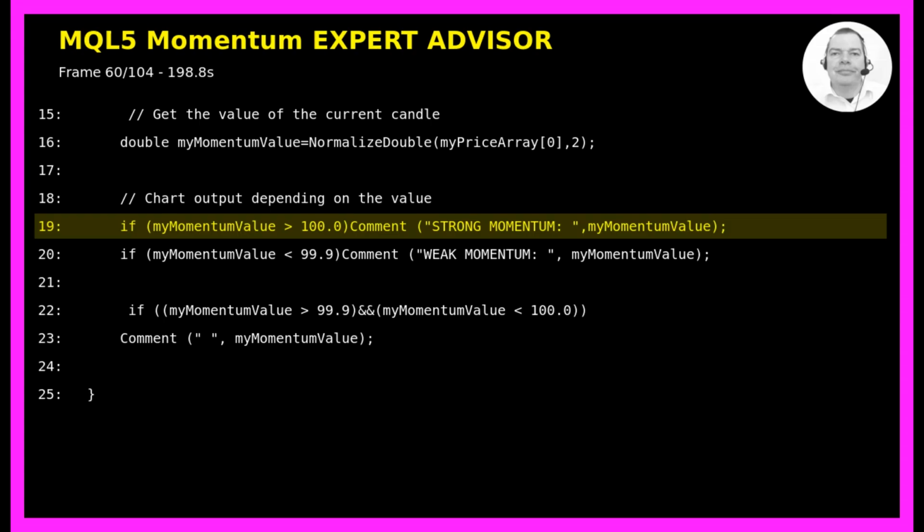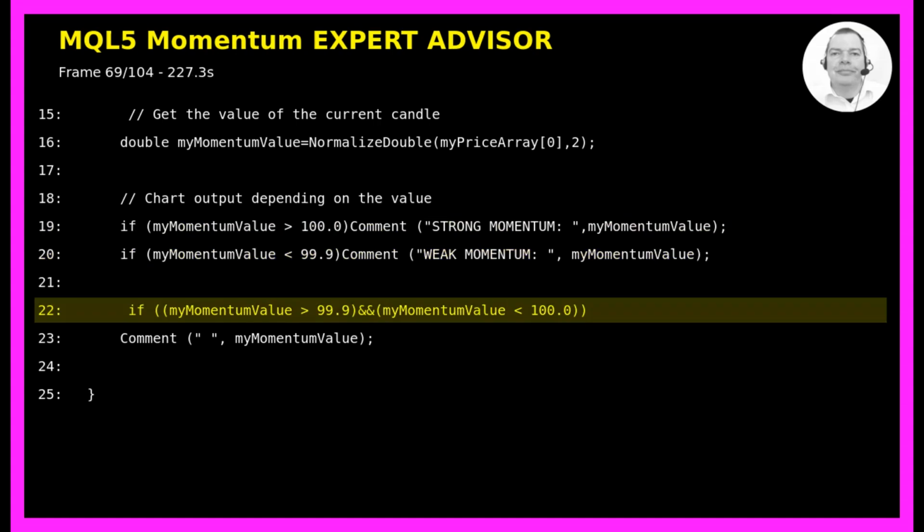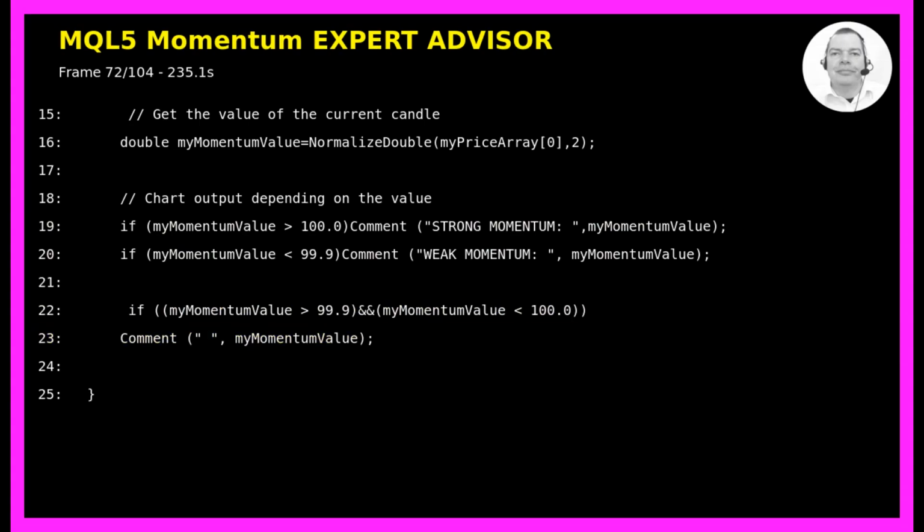Finally, we display the momentum information on the chart using the Comment function. This function displays text in the top left corner of the chart. We use 3 conditional statements to provide different messages based on the momentum value. If myMomentumValue is greater than 100.0, we display strong momentum followed by the actual value. If myMomentumValue is less than 99.9, we display weak momentum followed by the value. For values between 99.9 and 100.0, we simply display the value without any additional text. This gives us a clear visual indication of the current market momentum strength.